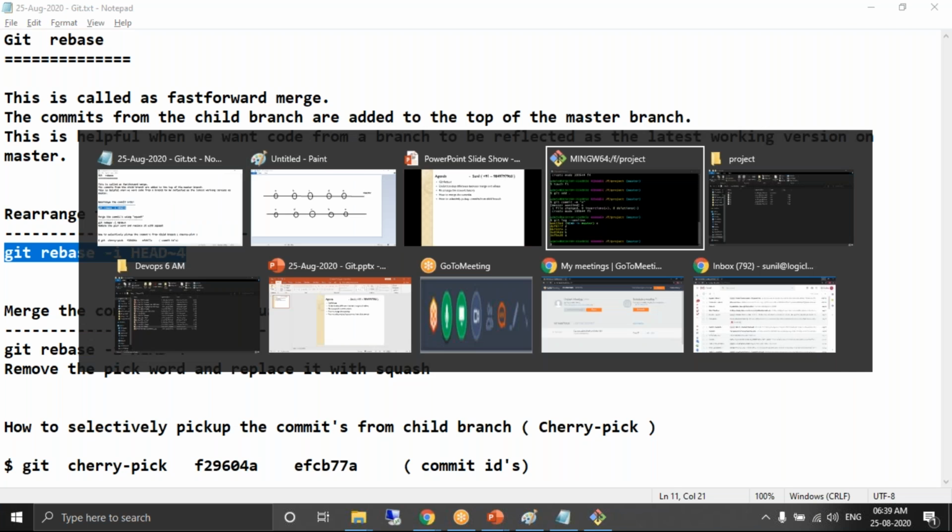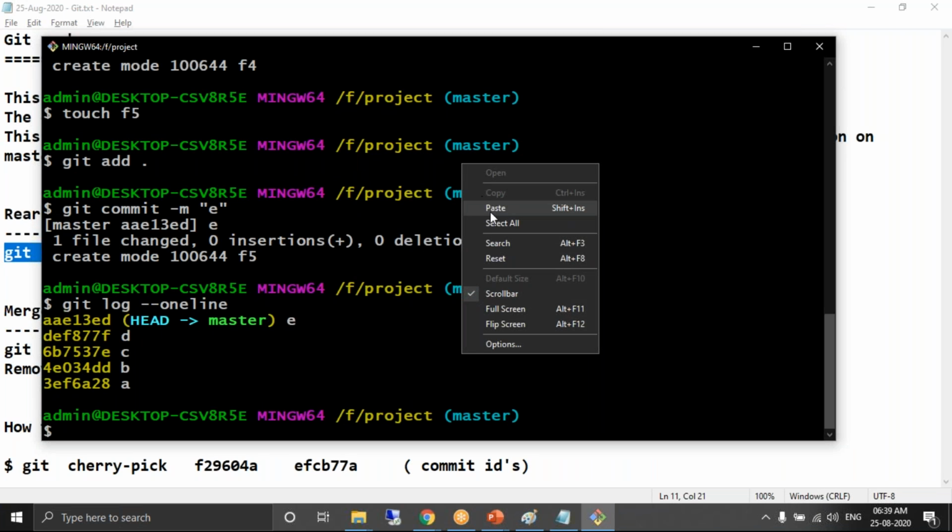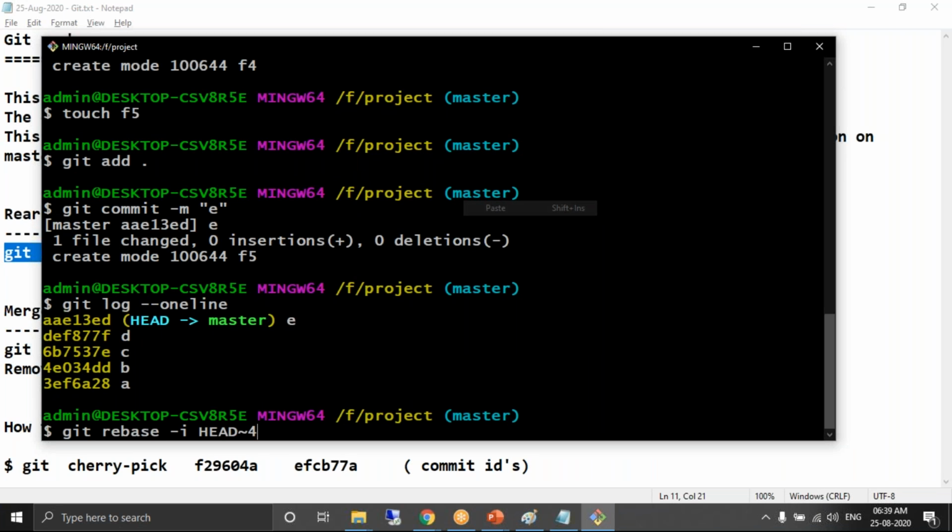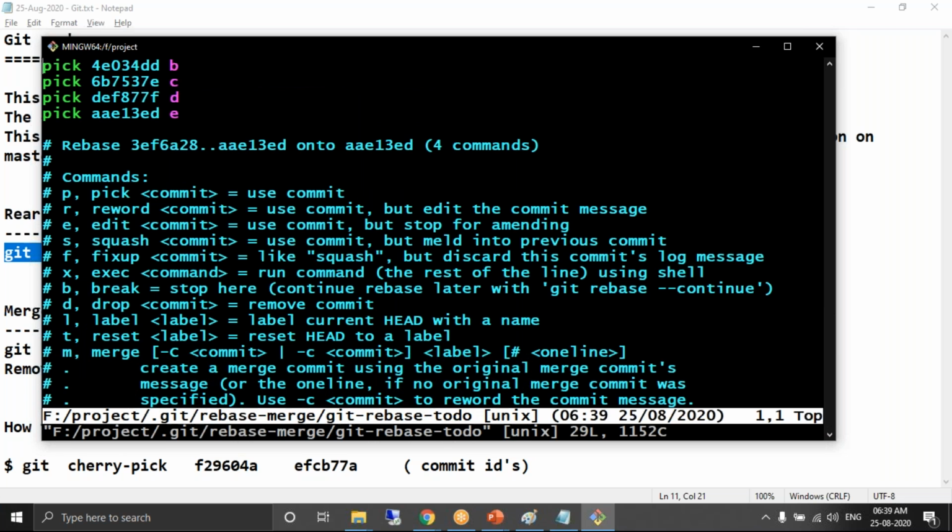Interactive, I stands for interactive. So what happens? The interactive terminal gets open. Please observe here. The interactive terminal gets open. A is fixed, so you are not getting A, and later you're getting the next 4 commits. After A, you want the next commit as B. So change the lines the way you want to see.